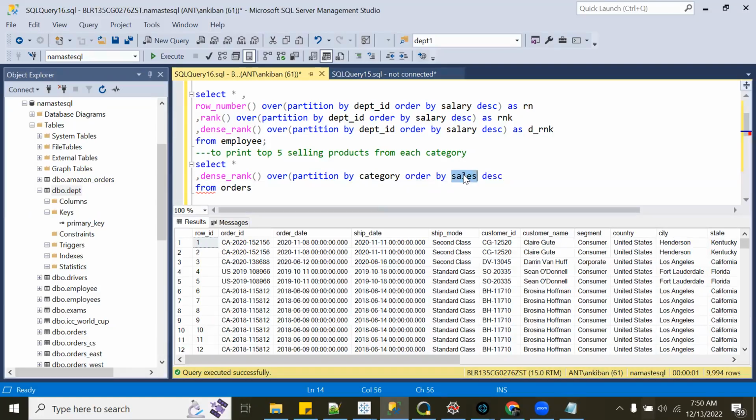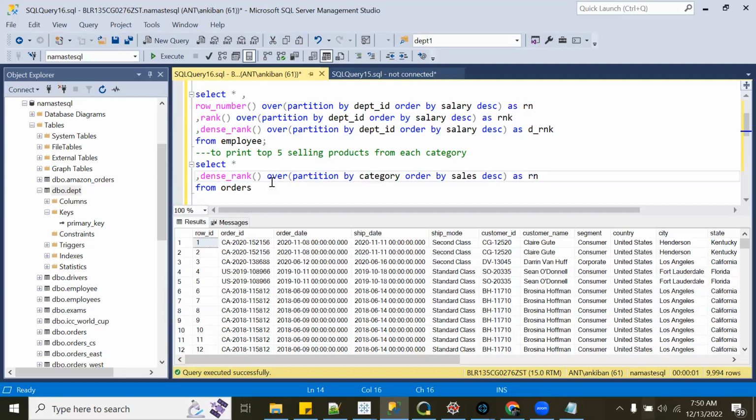Top 5 selling products I want. Sir, we have to use an alias and a temporary table where rn is less than or equal to 5. Okay.